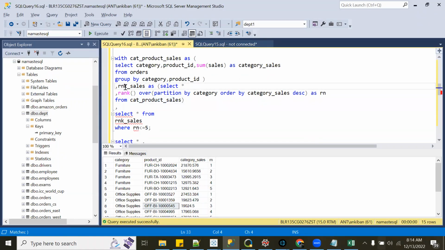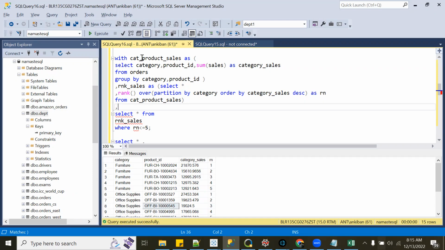Yes. So it is like top to bottom. Any top CTE you can use in the next CTE. In the next CTE, you can use rank sales, you can use cat product sales. You can even use both of them. You can join together and create a query in the third CTE.